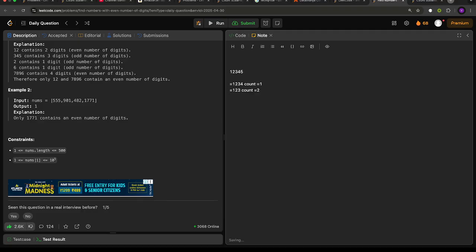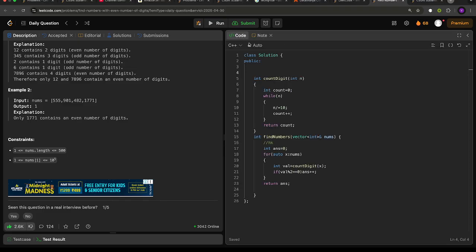Then on the next iteration it becomes 12 and count becomes equal to 3. Then on the next iteration it becomes 1 and count becomes equal to 4, and on the next iteration it becomes 0 and count becomes equal to 5. So at the end we are returning the count value, which is 5 and which is equal to the number of digits, right? It is pretty much simple logic.